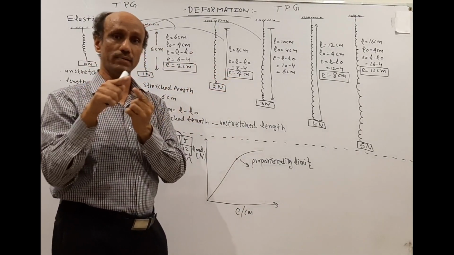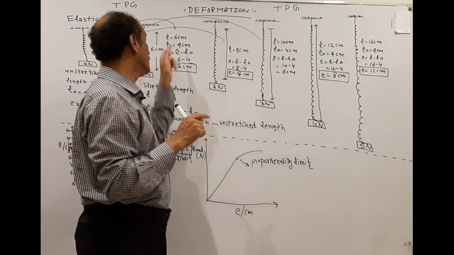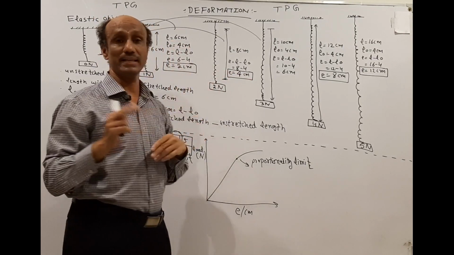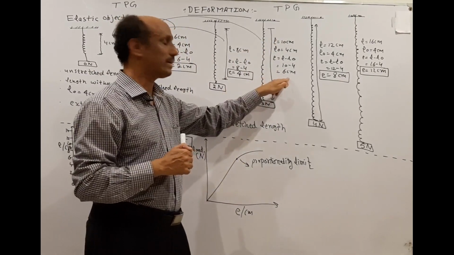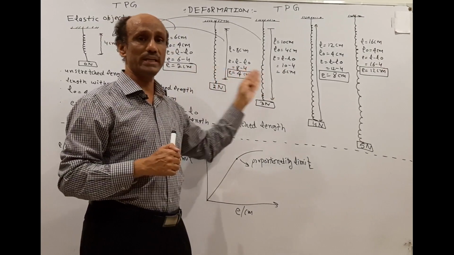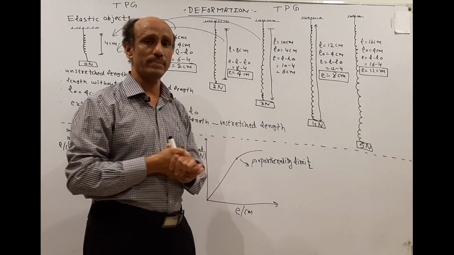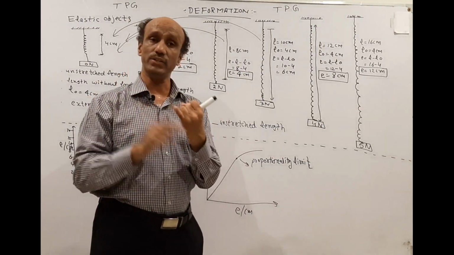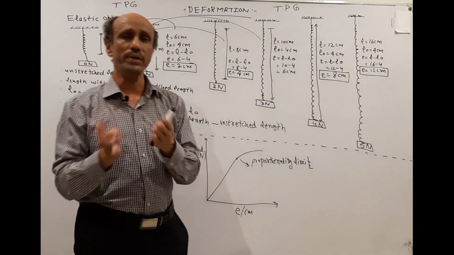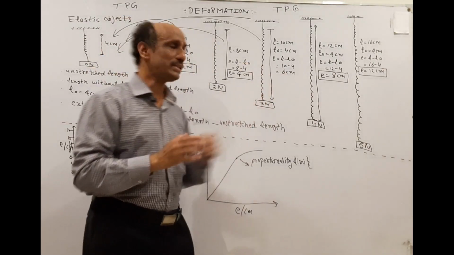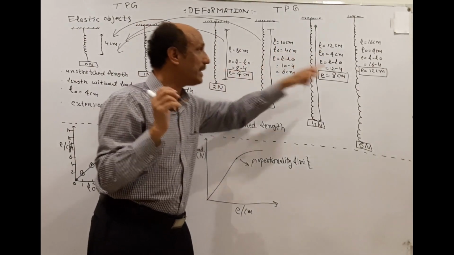There is a proportionality between the length and the extension. The length increased by 2 and then the extension will increase by 2. Similarly for this diagram, the length will become 10 centimeter and the extension will become 6 centimeter, a difference of 2 centimeter. For the next diagram, the length is 12 centimeter and the extension is 8 centimeter. You can see the pattern: the extension is 0, then 2, then 4, then 6, then 8. After that, when we increase the load from 4 Newton to 5 Newton, the diagram shows that the length is now 16 centimeter and the extension is 12 centimeter.